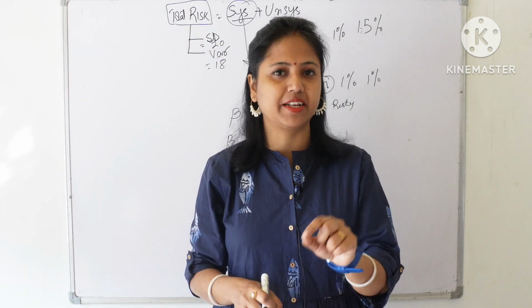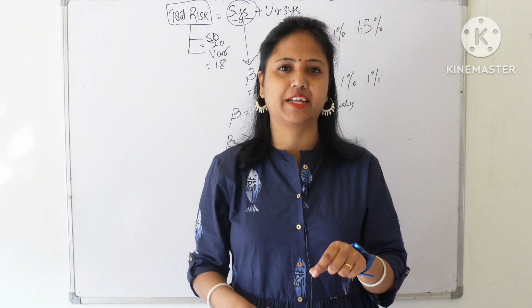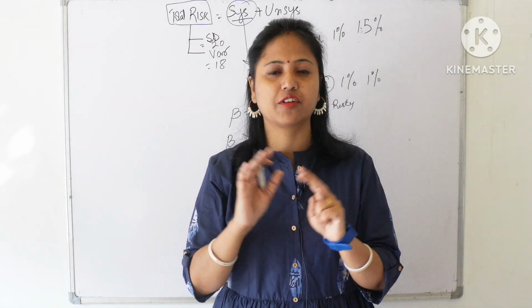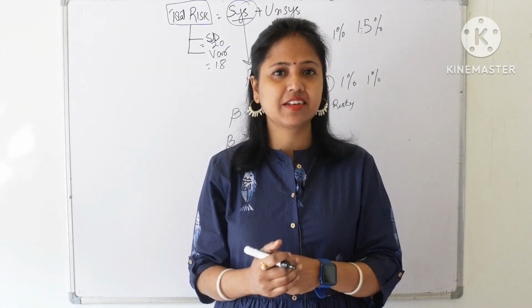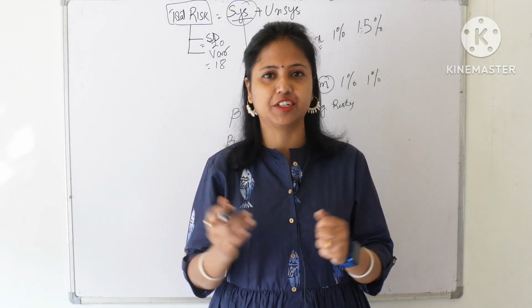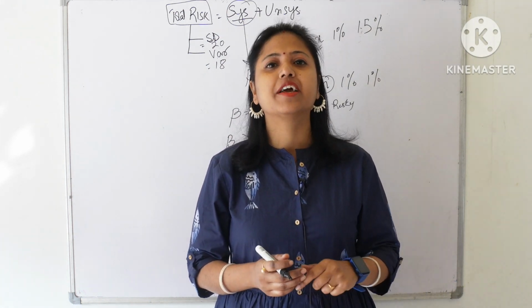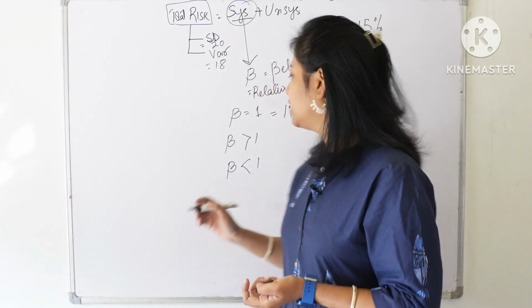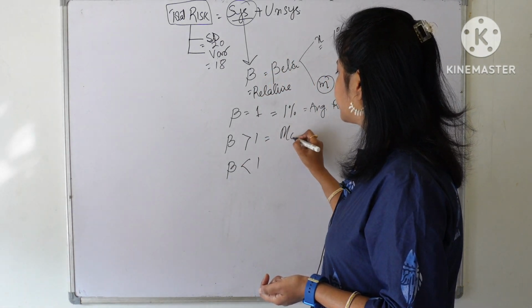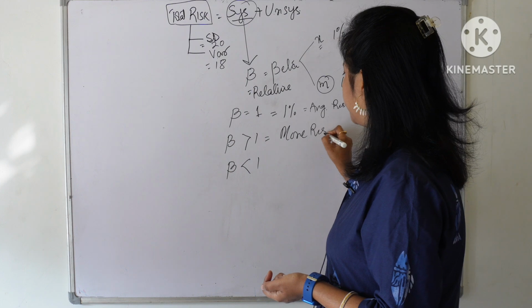If the market falls by a little, it will fall by more than that. So it is oversensitive, and as you can understand, these types of stocks are very risky. Why is it risky? Because if the market is going high, it gives you a lot of return, but if the market goes down, it makes you suffer a lot. So these types of securities are considered relatively more risky.